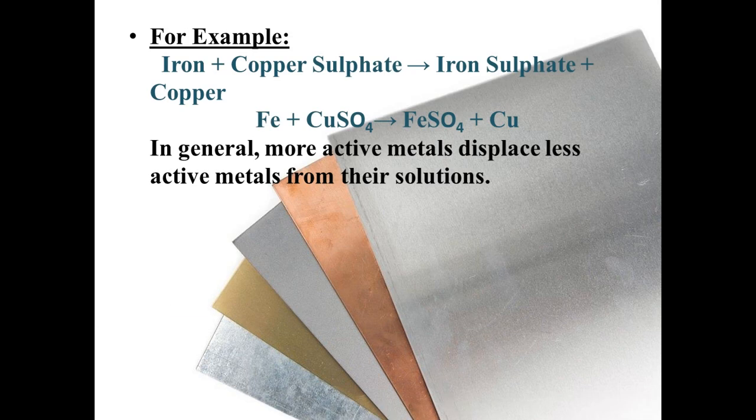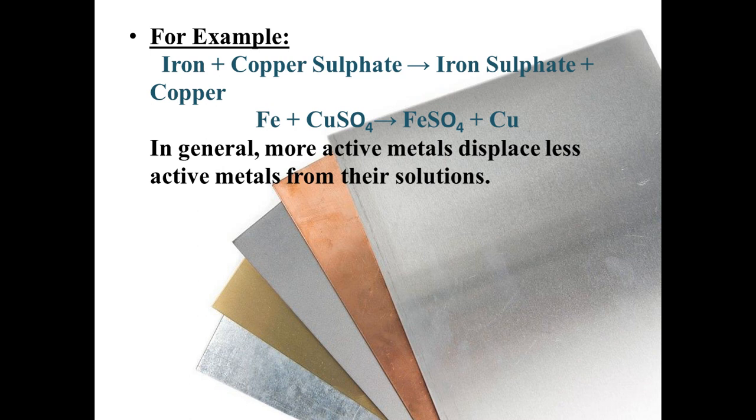Iron displaces the copper because iron is more reactive than copper, but copper can't replace iron. If you write copper plus iron sulfate forming copper sulfate, that is not possible, because only a more reactive metal can replace a less reactive metal. That's why here the iron replaced the copper.